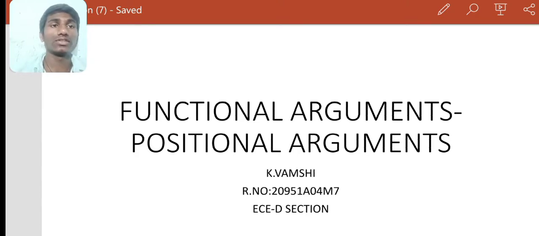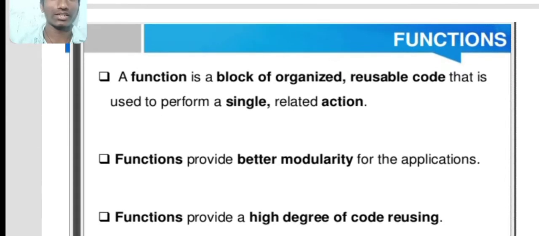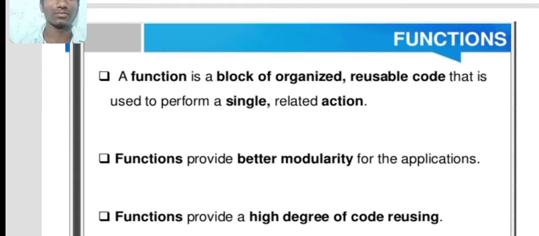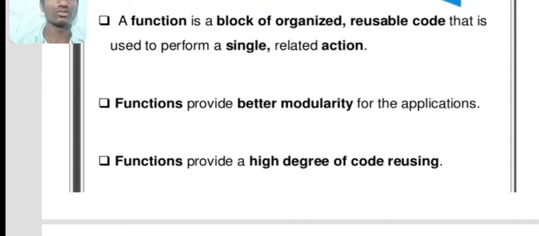Today I am going to discuss functional arguments and positional arguments. Let us see what is meant by functions in Python and how many types of functions are included in Python. Here you can see the definition of function. A function is a block of organized, reusable code that is used to perform a single, related action. Functions provide better modularity for the application. Functions provide a high degree of code reuse.